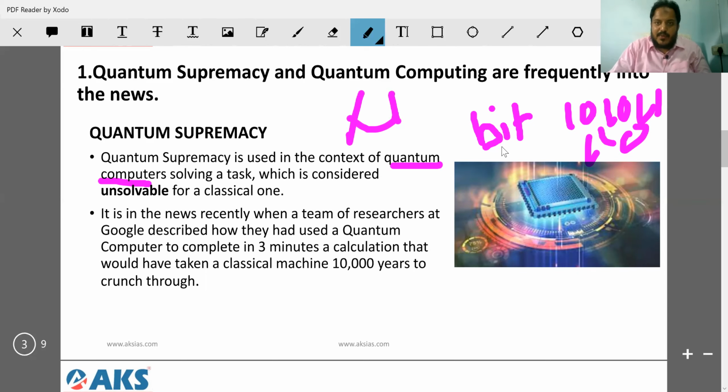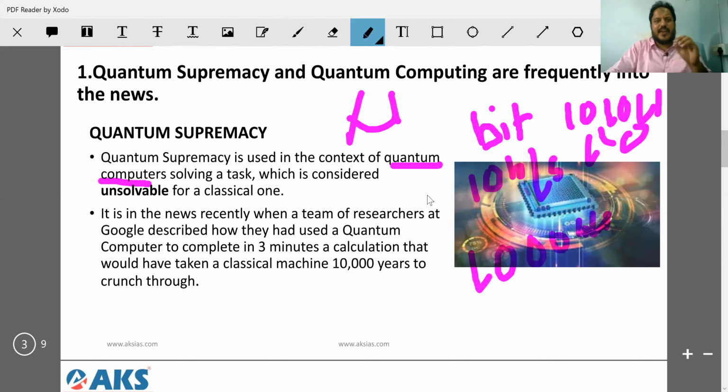Whereas in quantum computing, for example, if a normal computer does this at 10 bits per second, I'm just giving an example, it's way higher, quantum computing will do this at 1000 bits per second because they use subatomic particles. Let's not go into that detail and confuse ourselves. Just understand that they are very, very fast.